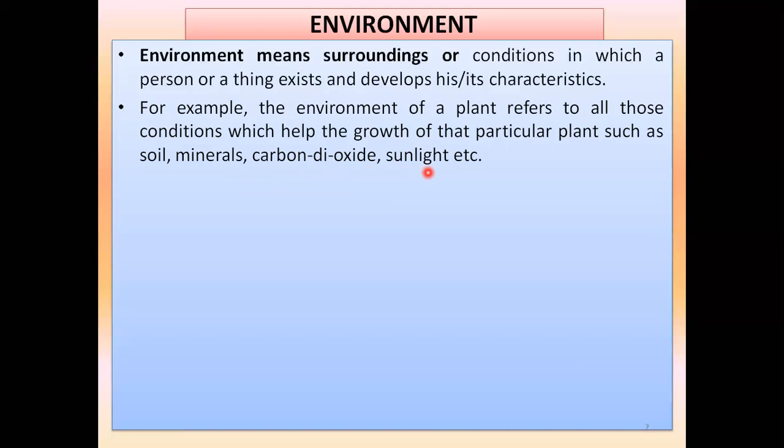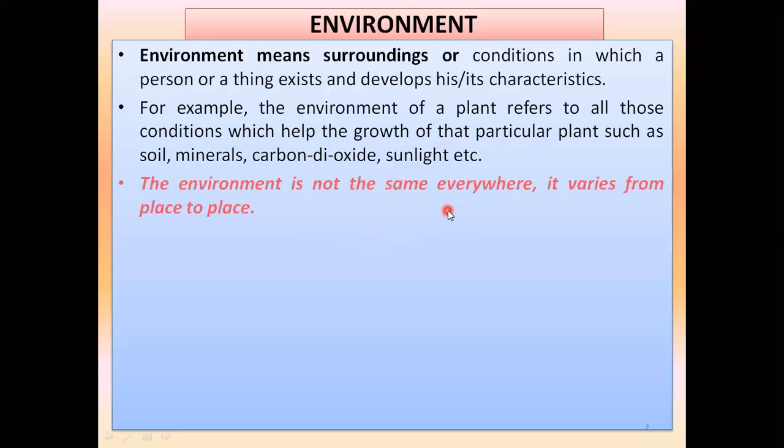These are the things in the surroundings of a particular plant. We can say that is the environment in which the plants are living, and these are the conditions which help them to live, such as soil, minerals, carbon dioxide, water, sunlight, etc. A very important point here: the environment is not the same everywhere.